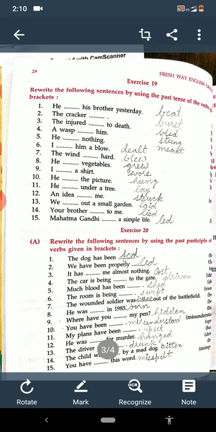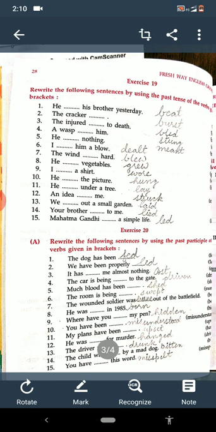You have been misunderstood. The third form is misunderstood. My plans have been upset. Same will be here. He was hanged for murder. We have done this earlier also. When hang is there for any murderer, then it is hanged.